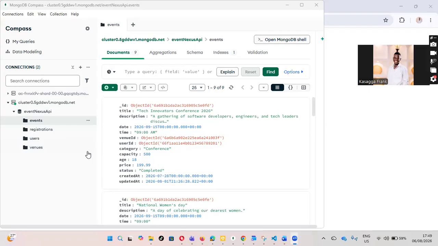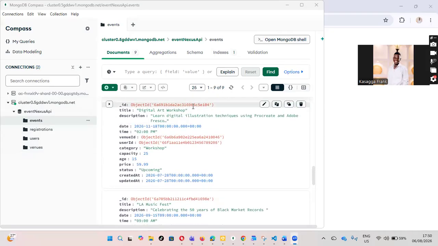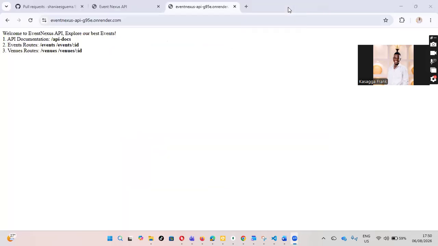We dealt with Event Nexus, and in the database we have these collections and some data in the events. For week 5 we dealt with events and venues, and the data is already there. In the events we have 9 of them, so they are the ones I'm going to be working on. So that is the database, and this is our deployed app. This is the deployed page of the app.